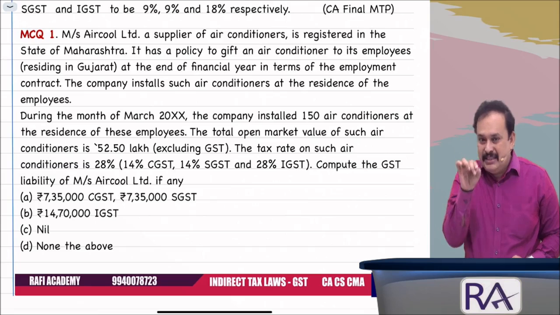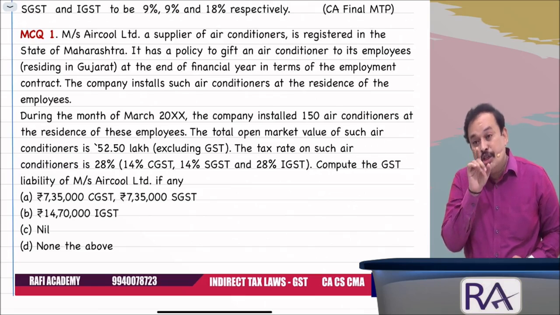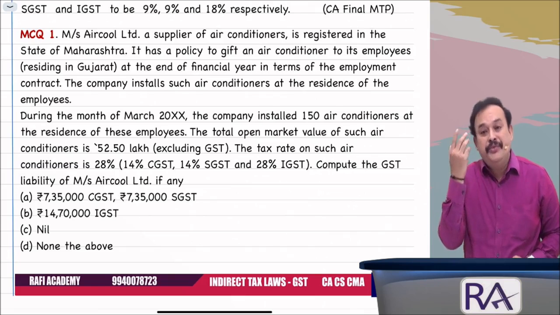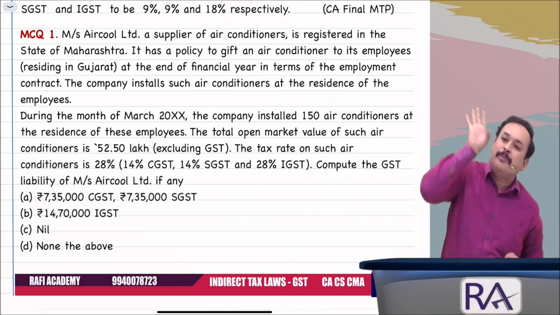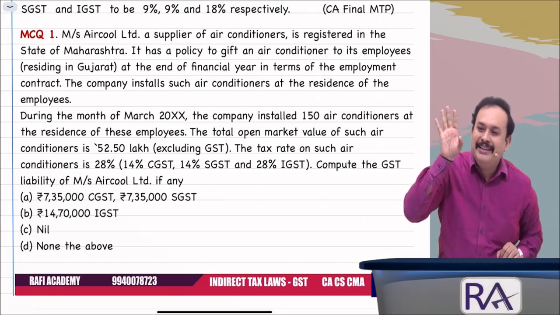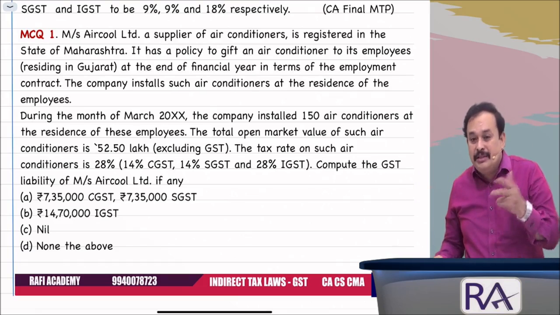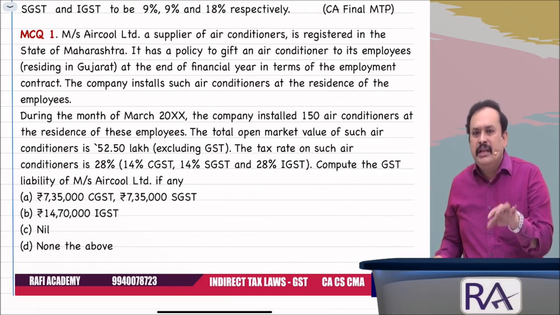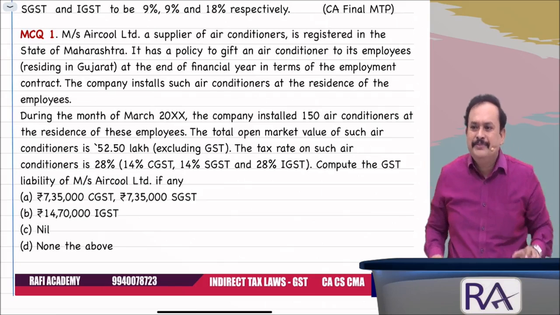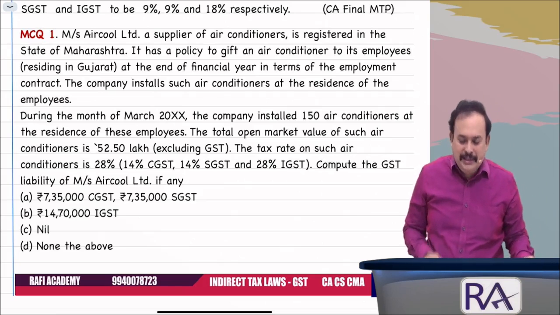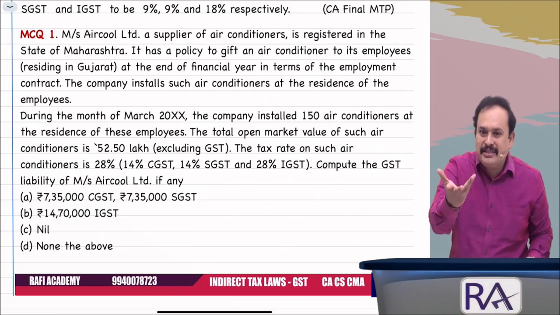In a financial year, the value per employee should not exceed rupees 50,000. Then it is not a supply. It does not come under schedule 1. If it does not come under schedule 1, there must be consideration. Here no consideration, only given, gift. Gift is given, in return there is no consideration.